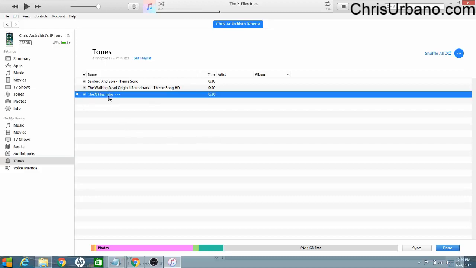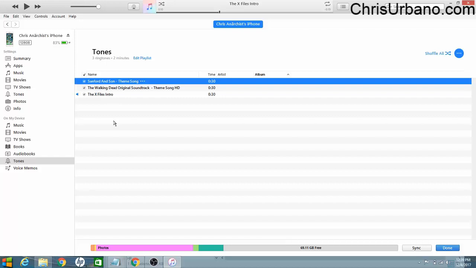Okay, you see all 3 of them are now on there. All you need to do is go to your phone, go into your settings, and I believe it's the Sounds, where all of your ringtones are, and you'll see these at the very top of all of your ringtones. They're not going to be blended in alphabetically. They'll be at the very first so that you can select it from there.